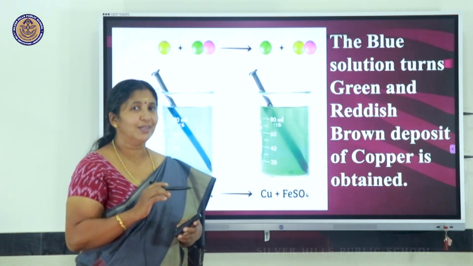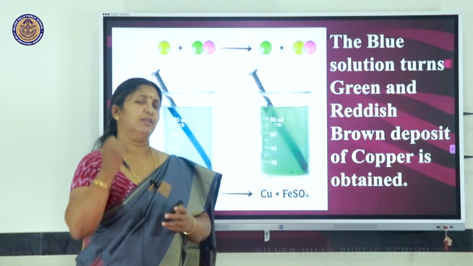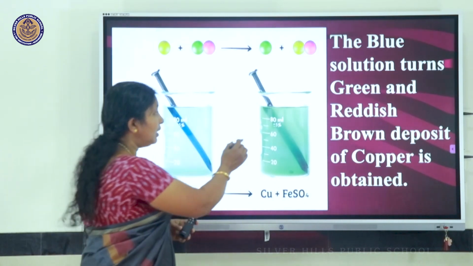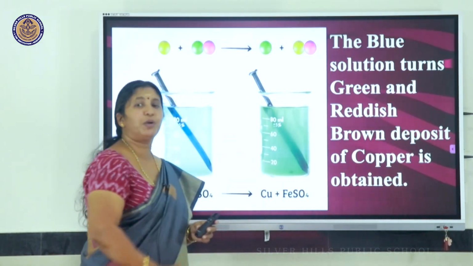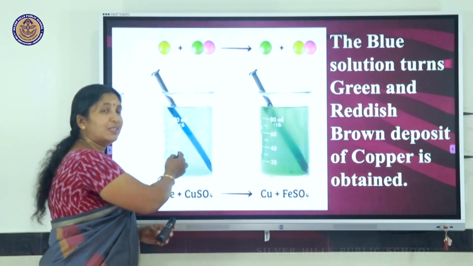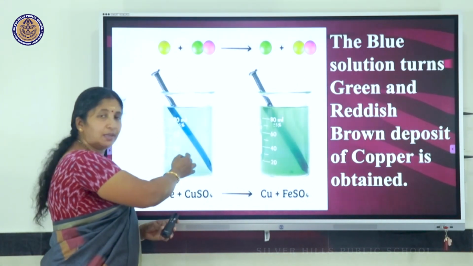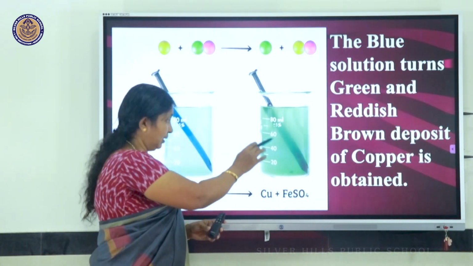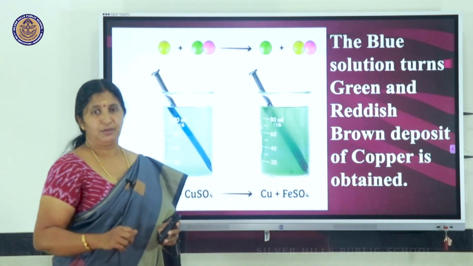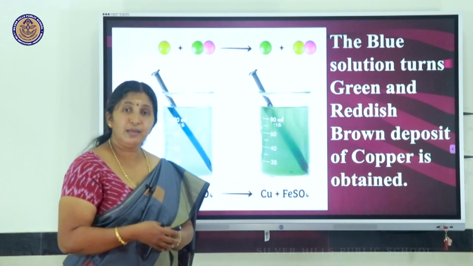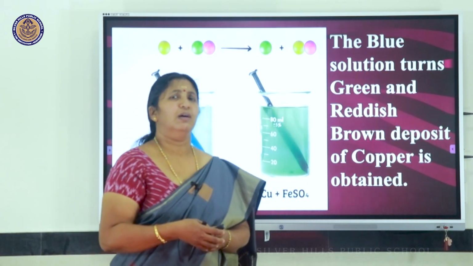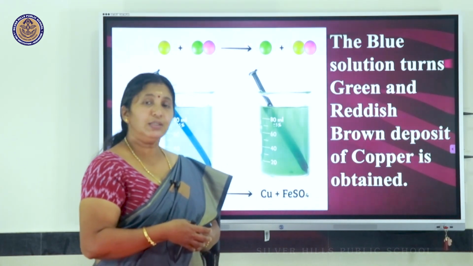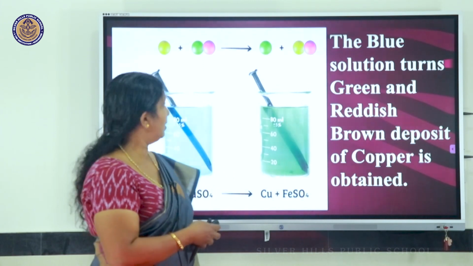Iron is more reactive, copper is less reactive. So, iron can displace copper out from copper sulfate, thus forming green colored iron sulfate and a reddish brown deposit of copper. See, copper sulfate has a blue color. To that you are putting an iron nail. After some time, you can see that the solution becomes green. That shows the formation of iron sulfate. So, always a highly reactive metal can displace a less reactive metal from its aqueous salt solution. This is a type of displacement reaction.